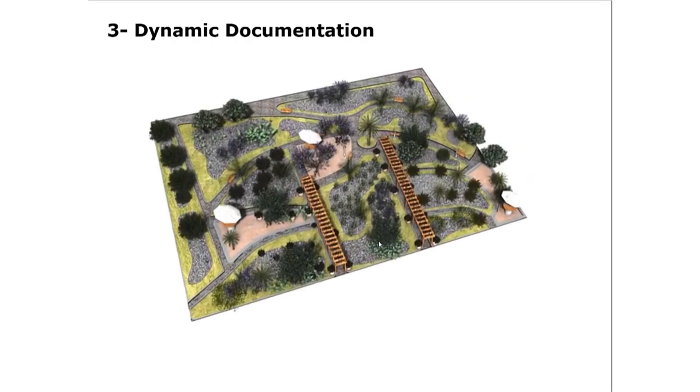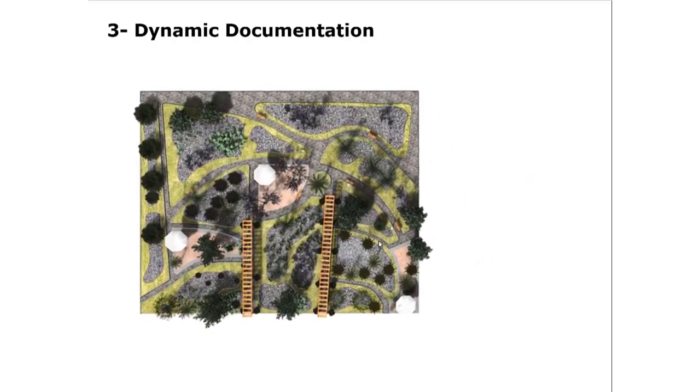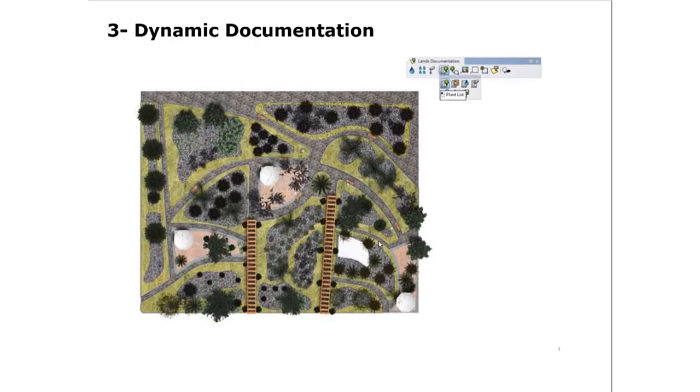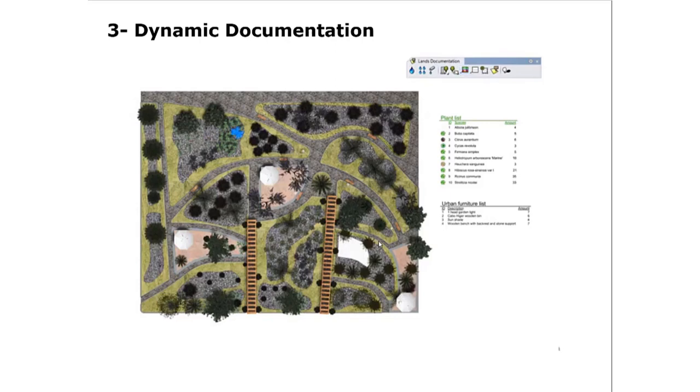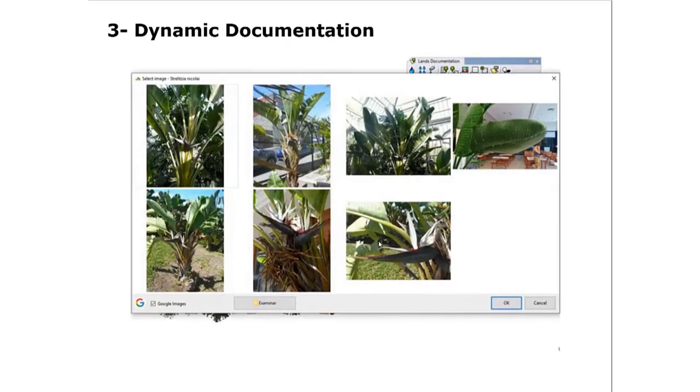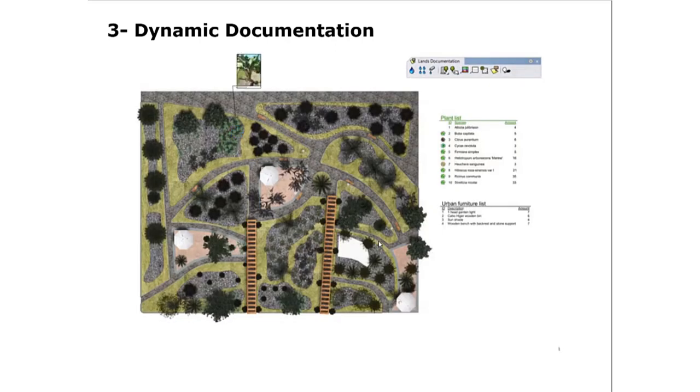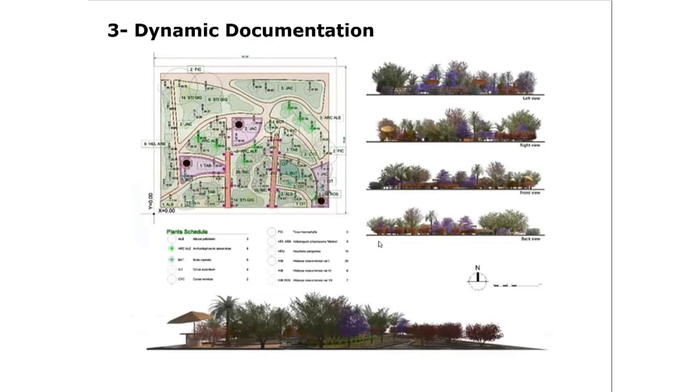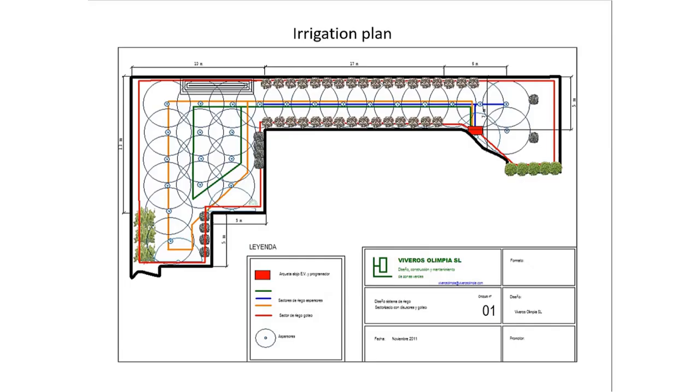Another feature is dynamic 2D documentation. From the 3D model, you can produce quantity takeoffs with the species existing in the model, urban furniture blocks, land operation, and other elements. You can add image of the species and finally produce the 2D plans, sections, and elevations of the project. There are also some irrigation tools that let you define the irrigation system of the project and quantify the number of pipes, sprinklers, drippers, and their data.